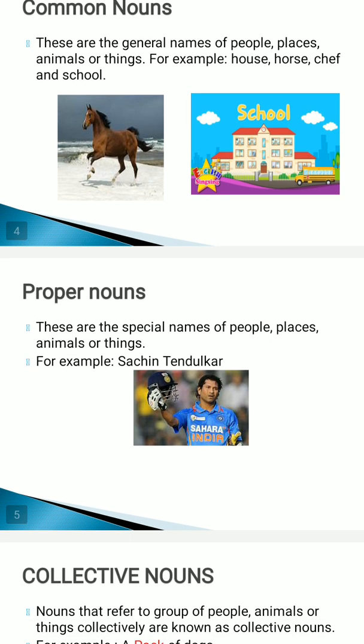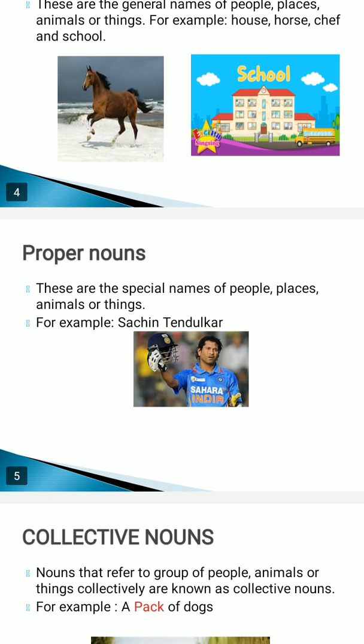Now proper nouns. Proper nouns are the special names of people, places, animals, and things. Special names means, as in the previous example I have told you, like I want to call some student, I know the name of that student. For example, the name of that student is Ashbir. Okay, the name of that student is Ashbir. Now I know only one Ashbir is there in the class, this is the special name of someone, the person who is having his own name, that is called the special name.